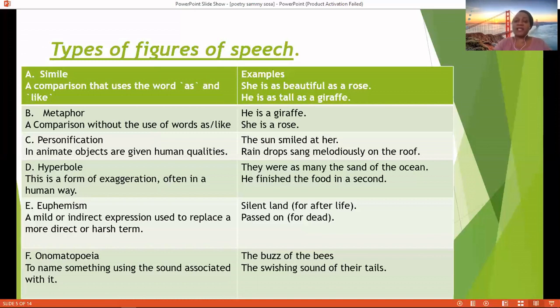For example, the buzz of bees. Buzz of bees. I think you can imagine the sound the bees make is a buzz. The swishing sound of their tails. Maybe think of cows or horses. As they move their tails, they make a sound, a swishing sound. So that imitates the sound, and it is the onomatopoeia. Those are some of the types of figures of speech which we just wanted to discuss there.